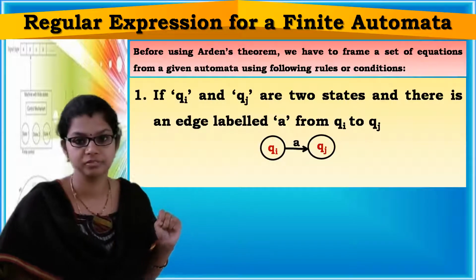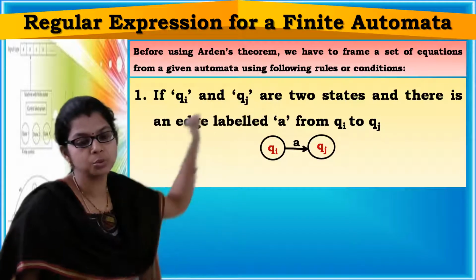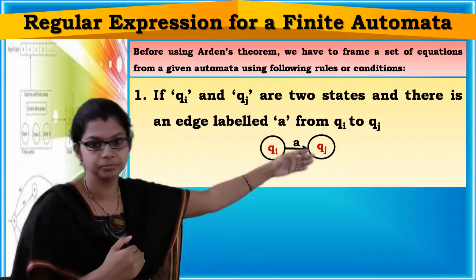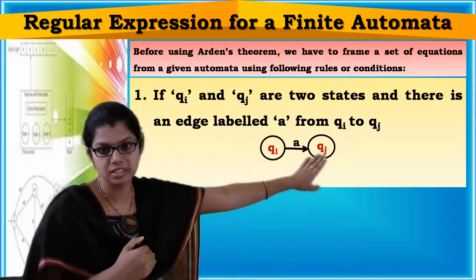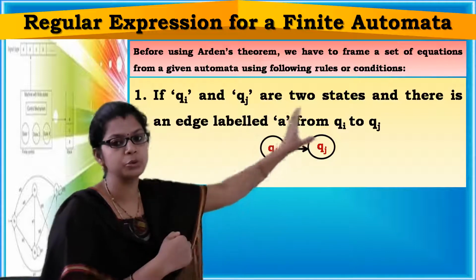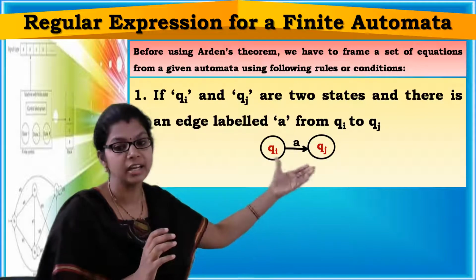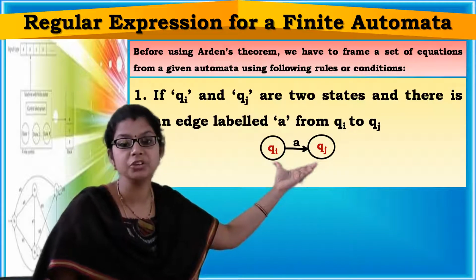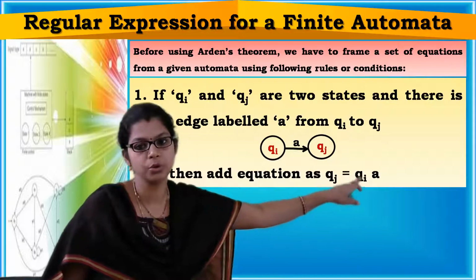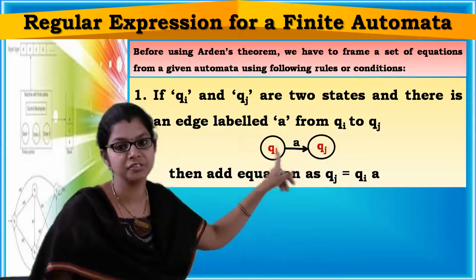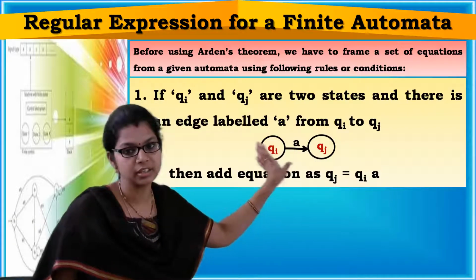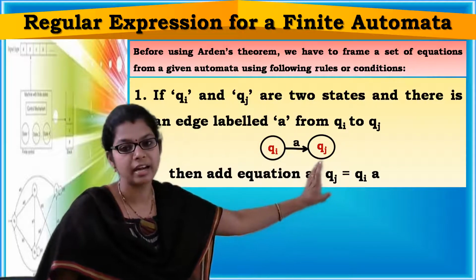Okay, coming to rule 1. If Qi and Qj are two states and there is an edge labeled A from Qi to Qj, it means you are having a transition from Qi to Qj on input symbol A. If such a transition appears in your finite automata, then you can add the equation Qj equal to Qi A, which means that Qj is having a transition from Qi on input symbol A. So if you observe this pattern in your finite automata, then you can add this equation.